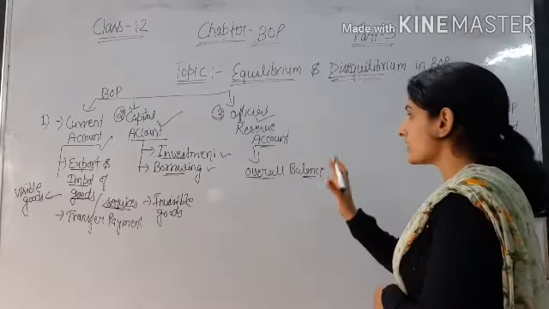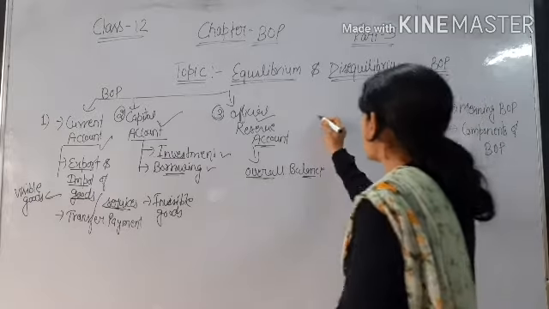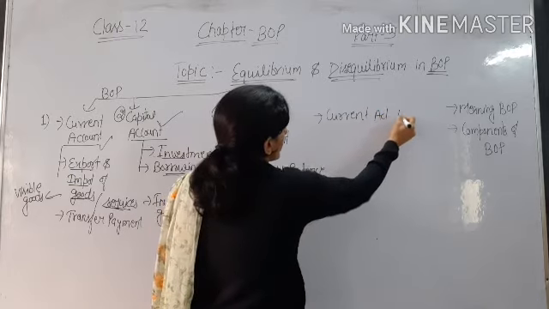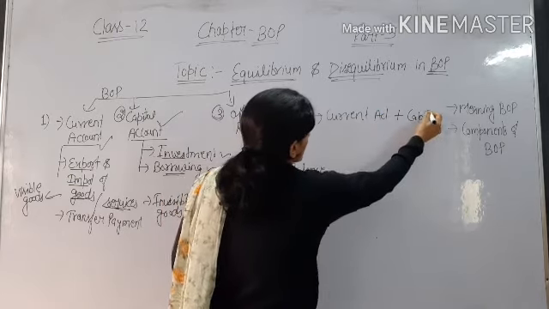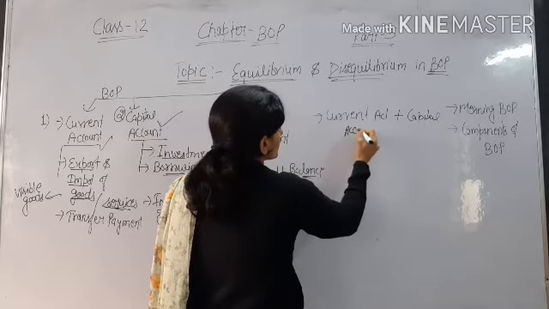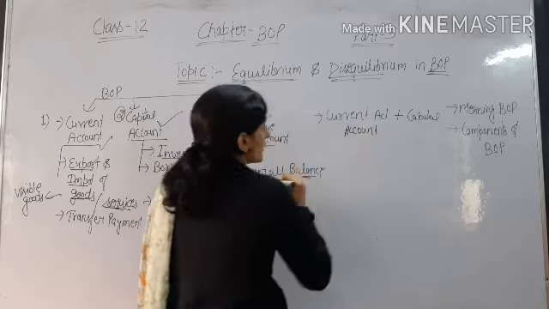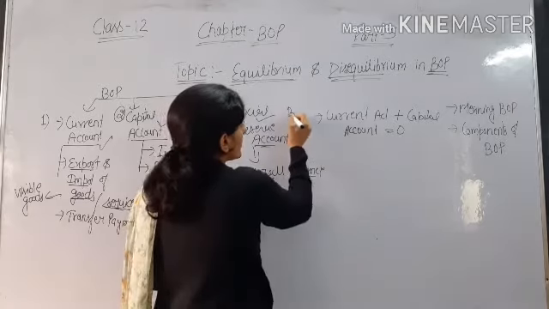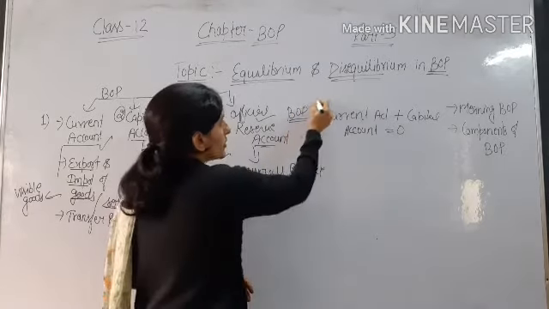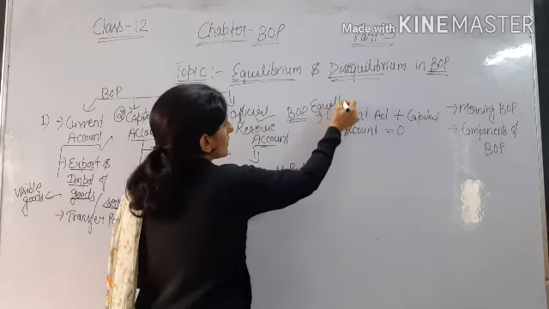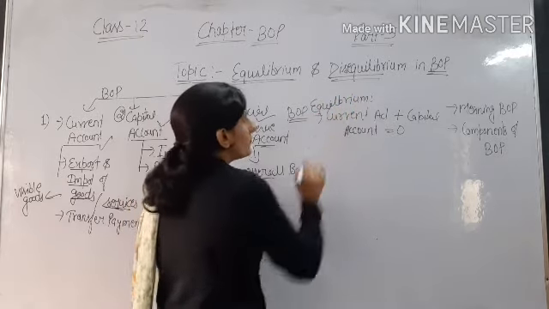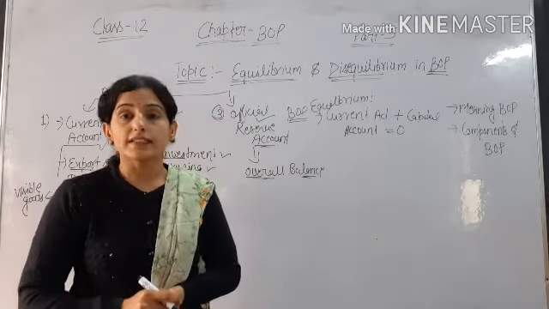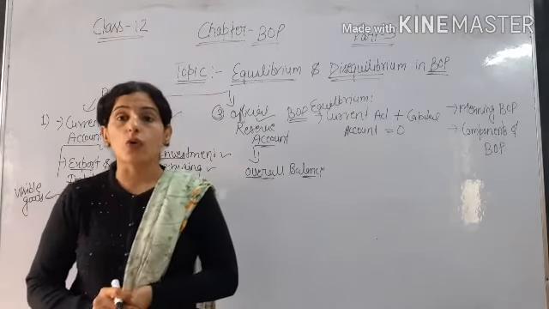So the three accounts: first is the current account plus capital account. If this is equal to 0, then BOP is in equilibrium situation. BOP is in equilibrium when capital account plus current account is equal to 0. In this, errors and omissions are not included.